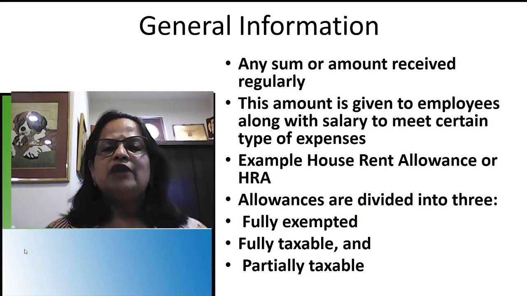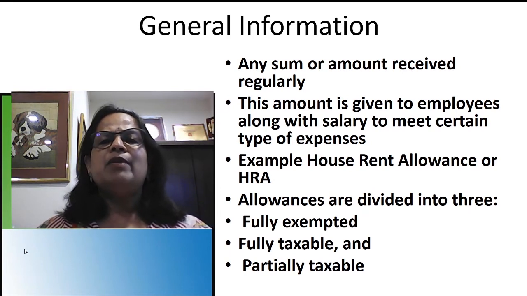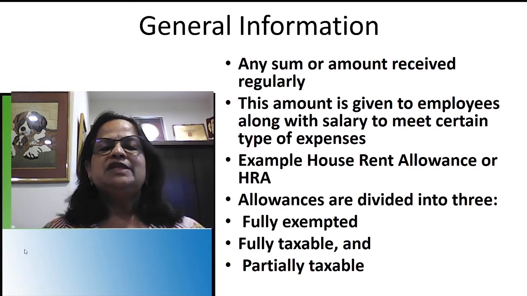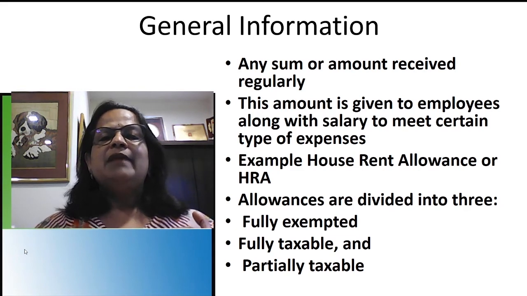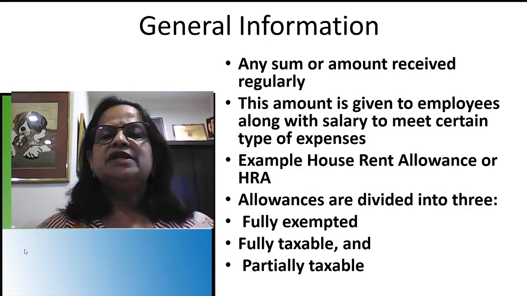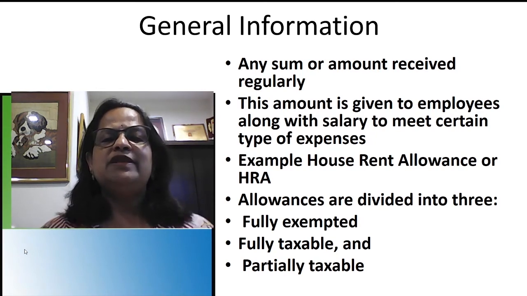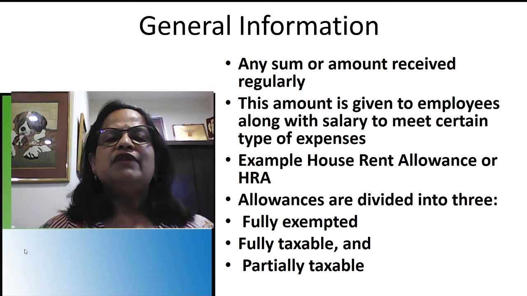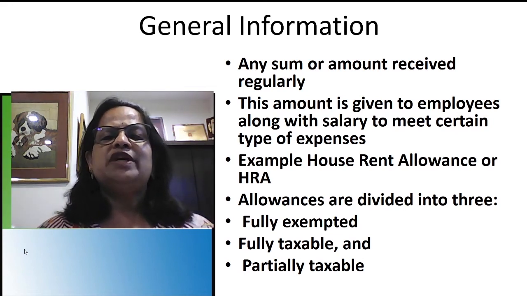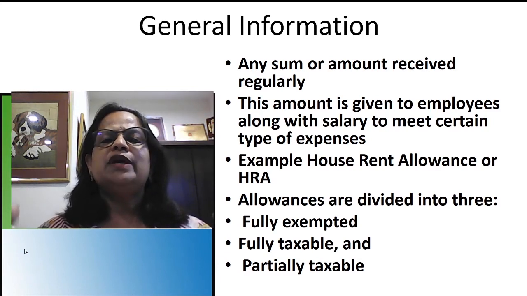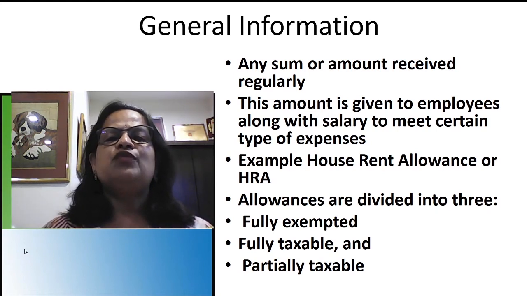An allowance is any sum or amount received regularly. When I get my salary, I get dearness allowance, house rent allowance, and city compensatory allowance because I live and work in a city, Bangalore. Whereas if I work in Tumkur, I am not eligible for city compensatory allowance. That is allowed only for people working in a city. Dearness allowance will be there for everyone. House rent allowance will be there for everyone.